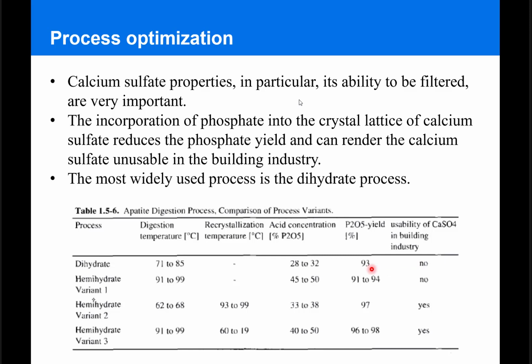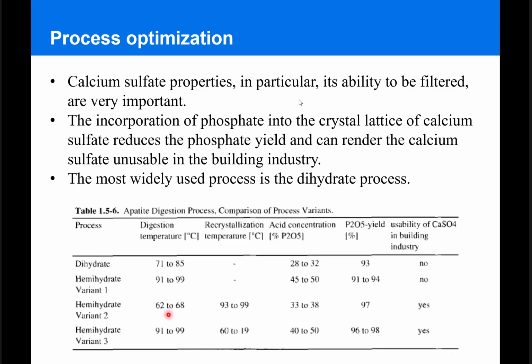The hemihydrate process can take place in 3 variants. Variant 1, the digestion step takes place in a temperature range of 91 to 99 degrees Celsius, and then the hemihydrate is filtered directly without recrystallization, and that allows the production of an acid with the concentration of 45 to 50% with yield between 91 and 94%. However, the calcium sulfate byproduct is not usable for the building industry as well.